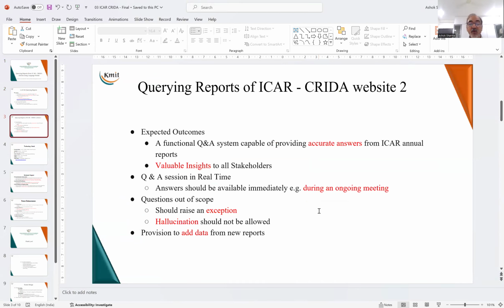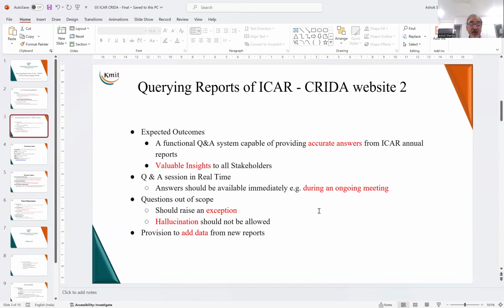Now, the expected outcome of this project is that it should give accurate answers to the ICAR annual reports, and this will give valuable insights to all stakeholders of the organization. Now, what we have to be careful about is that the question answering has to be in real time. During a meeting, a high-powered committee is having a meeting, and it asks certain questions and the answers have to be fetched immediately.